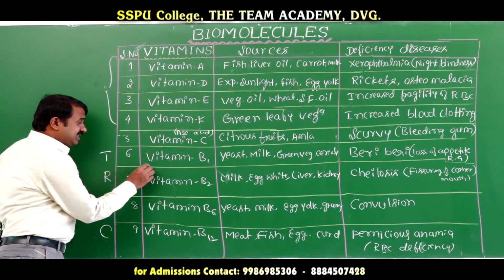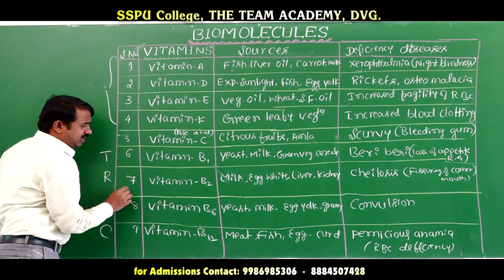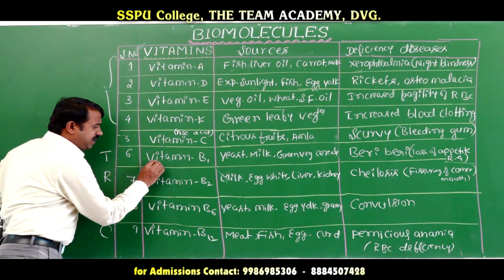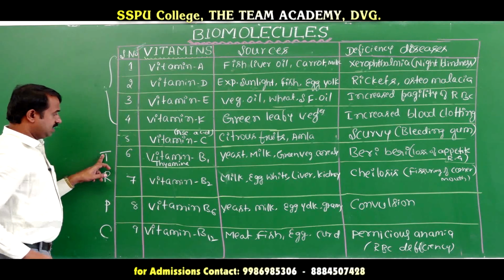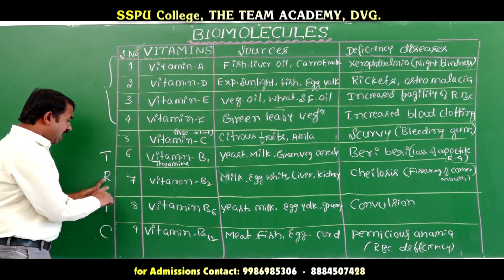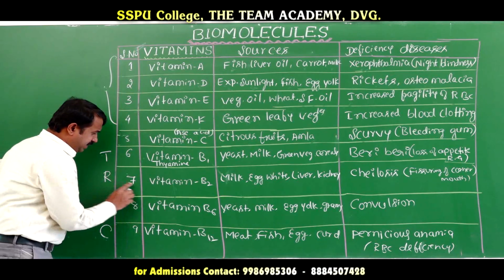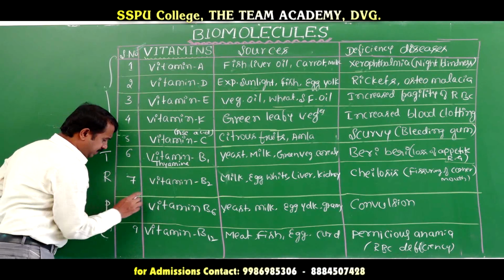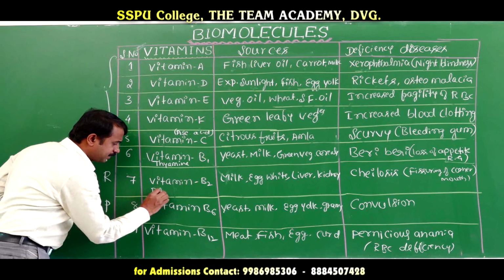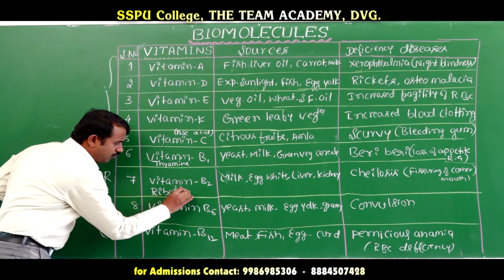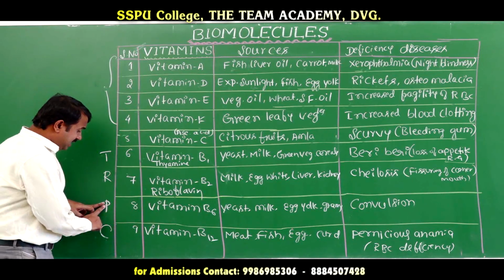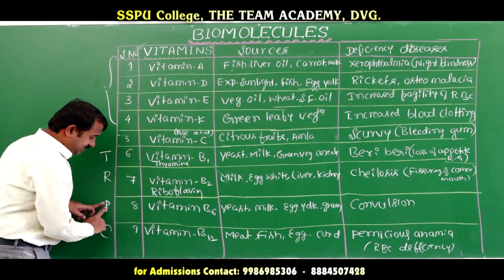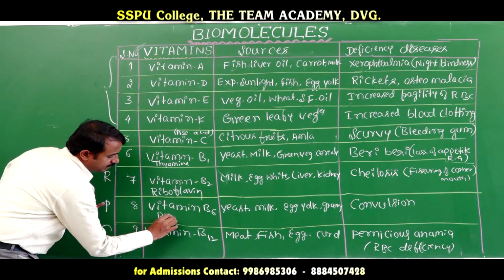Vitamin B1 is thiamine. Vitamin B2 is riboflavin. Vitamin B6 is pyridoxine.